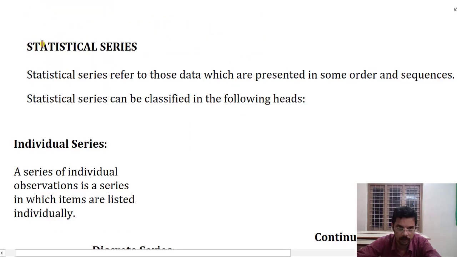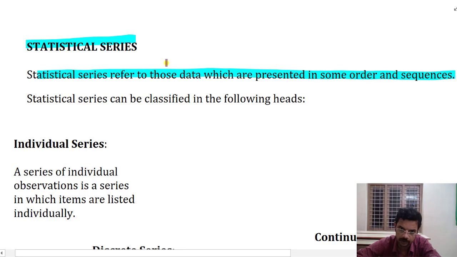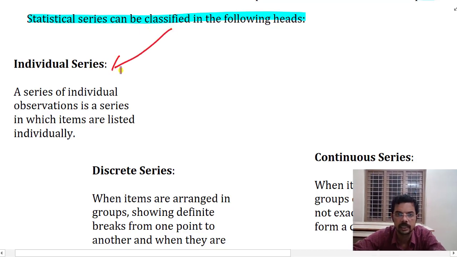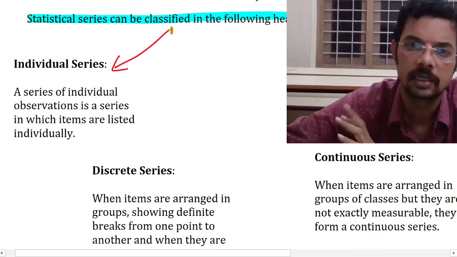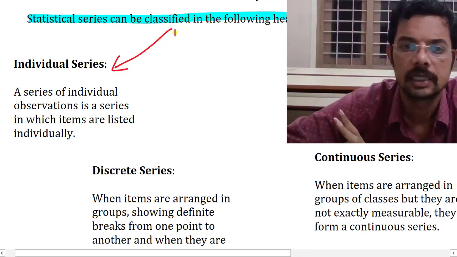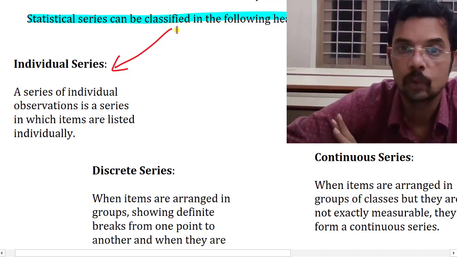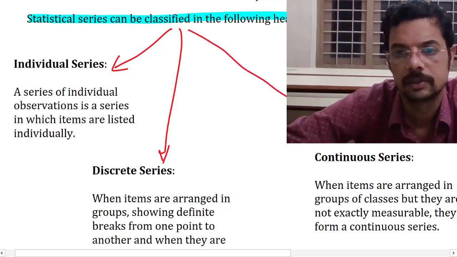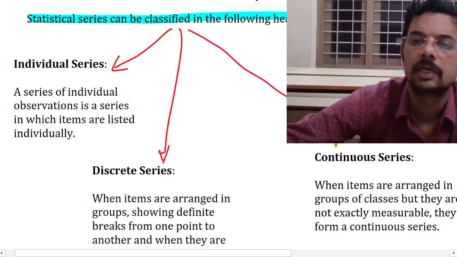Now, what is a statistical series? A statistical series refers to data which is presented in some order and sequence. The statistical series can be classified in three ways. First, if the data is presented individually, we call it an individual series. If it is presented discretely but grouped together, we call it a discrete series. Or if it is continuous, we say that it is a continuous series.